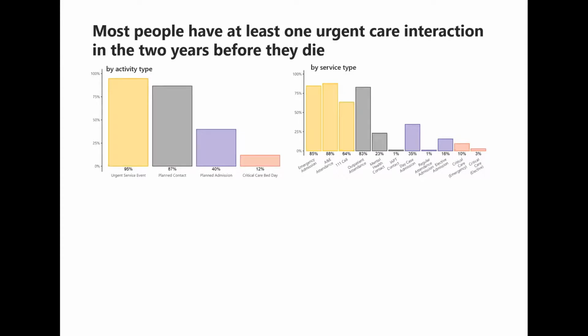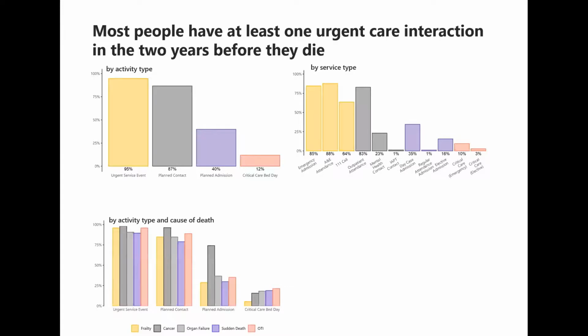of an emergency admission. We've also looked at access for the activity types by cause of death, essentially to see if there was a difference in access for different causes of death. For urgent service events and planned contacts, although access does differ, it's broadly similar between causes of death. However, when we look at planned admissions, it's clear that access is much higher for cancer patients. Also, when we look at critical care, a difference where access is much lower for people dying from frailty.